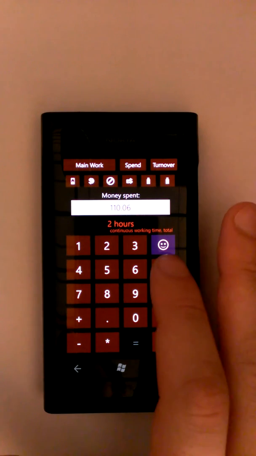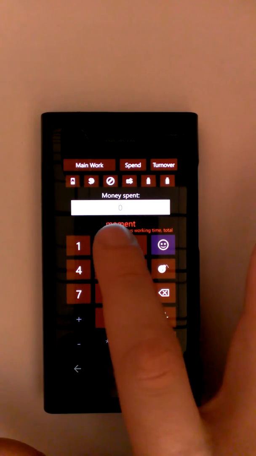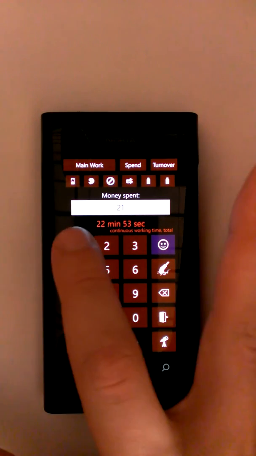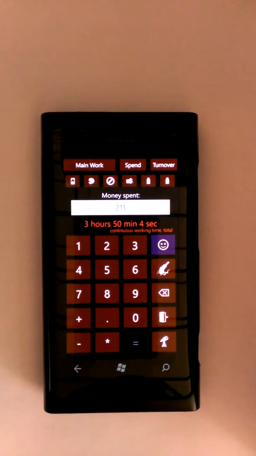Why is it fun? Why is it interesting? Why is it good? Because if I go to a store and buy clothes, for example 211, right? I can see that I need to work 3 hours 50 minutes 4 seconds to buy this clothes. For example, it's a t-shirt or pants or sweater or a hat, right?